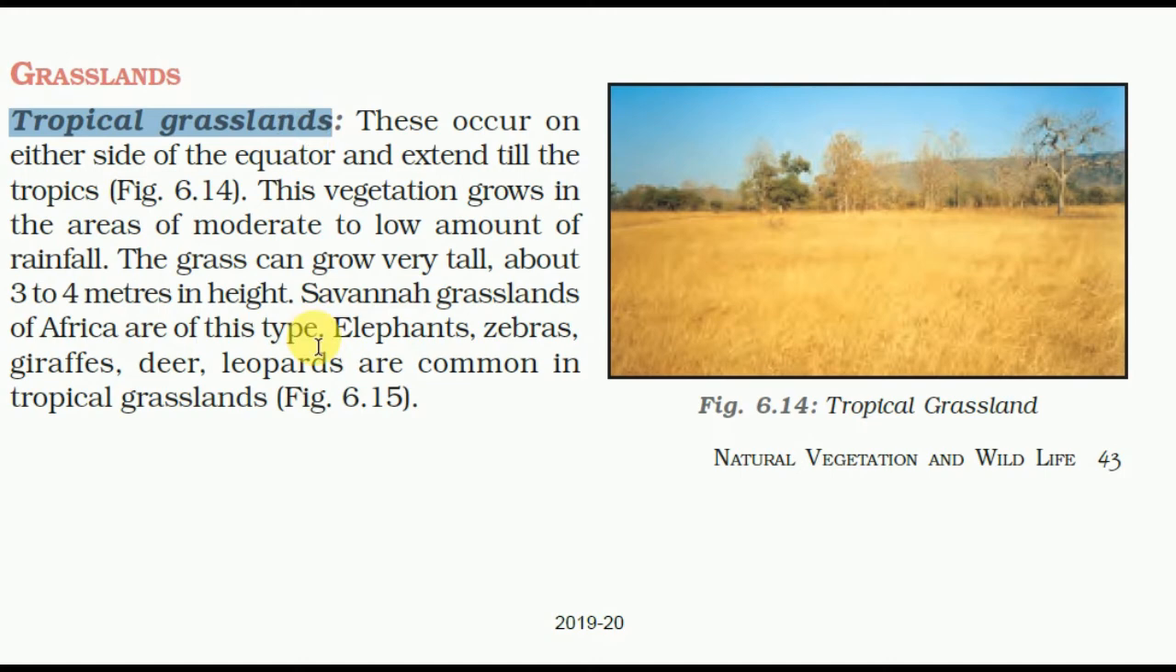Tropical grassland. These occur on either side of the equator and extend till the tropics. This vegetation grows in areas with moderate to low amounts of rainfall. The grass can grow very tall, about 3 to 4 meters in height. Savanna grassland of Africa is this type. Elephant, zebra, giraffe, deer, and leopards are common in the tropical grasslands.